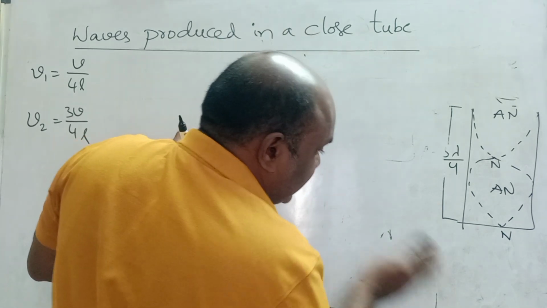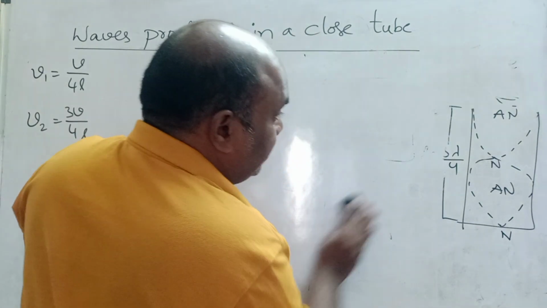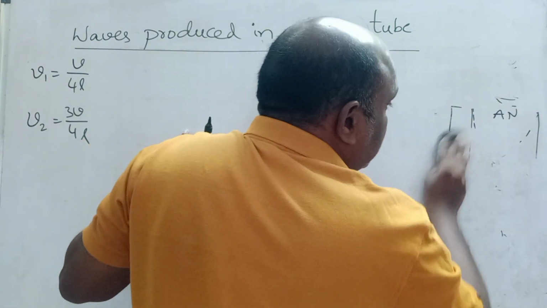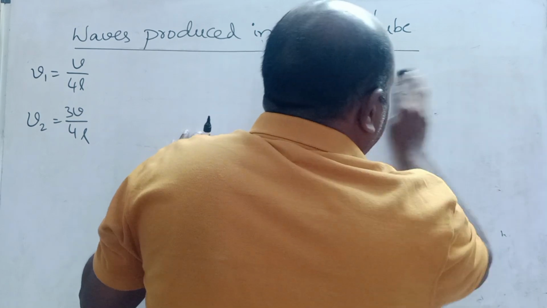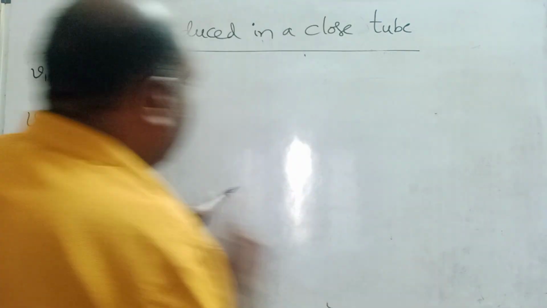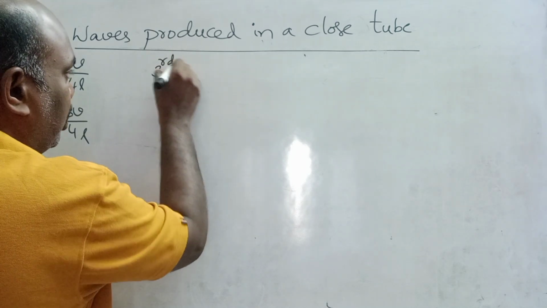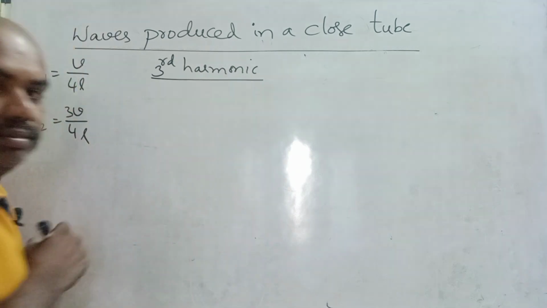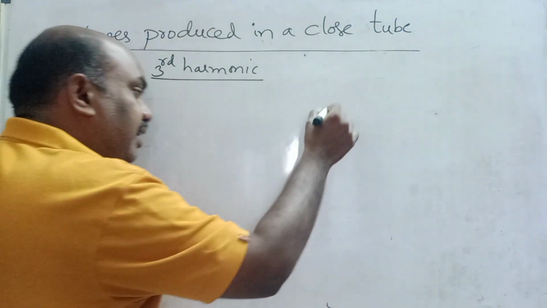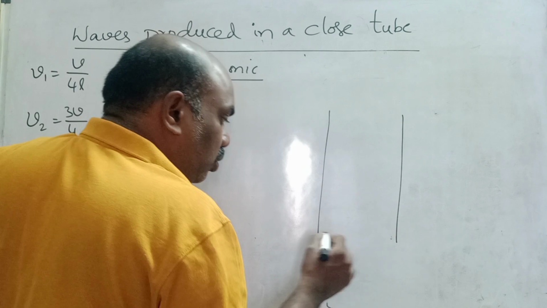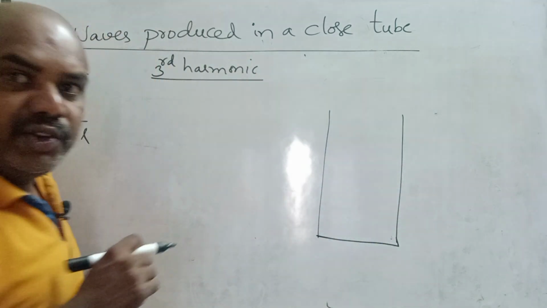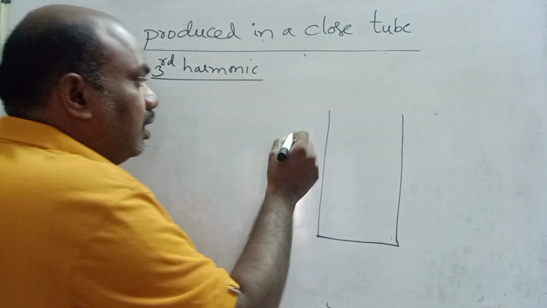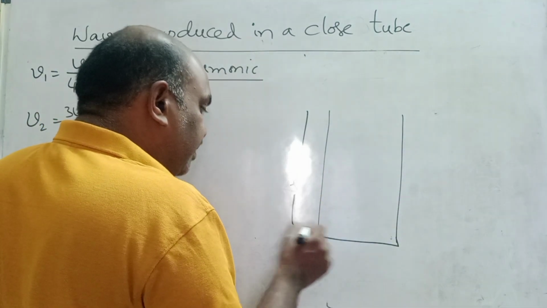When the next node is formed, children, what is the possibility of forming the next 3 nodes in the wave? When 3 nodes are formed in the closed pipe, just imagine. See, next case, third harmonic. When the third harmonic is formed in a closed tube, again the length of the tube does not change. You can take any tube, it may be made of glass or metal, whatever it is, this length does not change, children, length is constant.